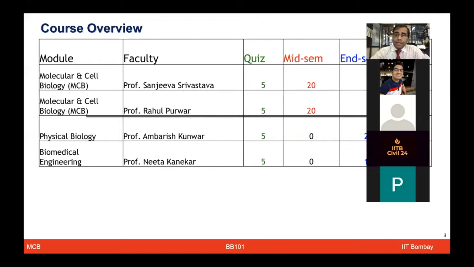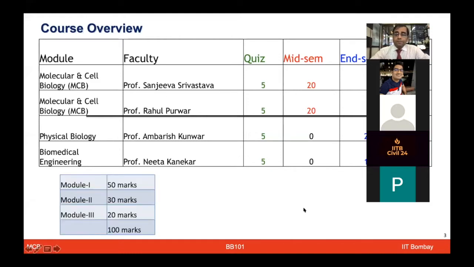And each instructor will have their own quizzes. And the mid-sem will have essentially 40 marks from the MCB module. Post mid-sem, the physical biology, biomedical engineering part will be covered in the end sem. So you don't have to again revise the MCB module. That will be only covered till mid-sem.